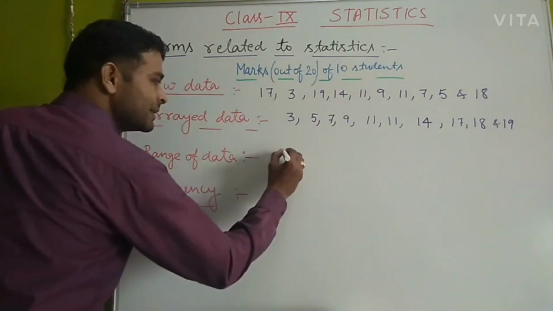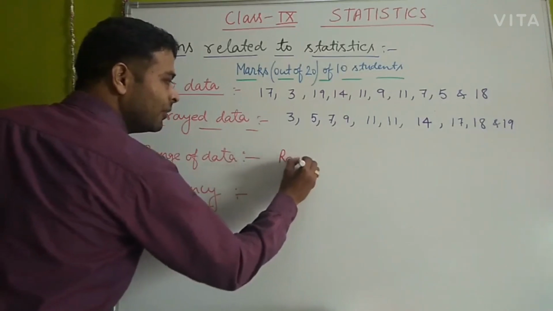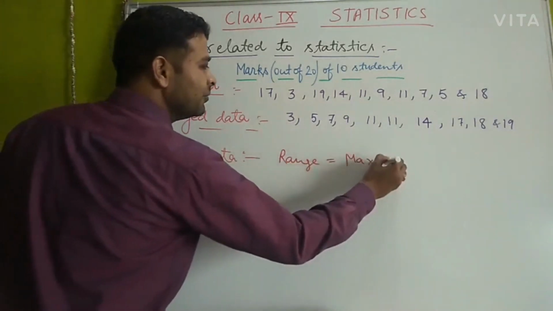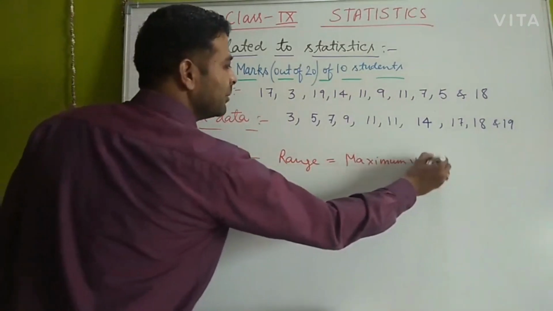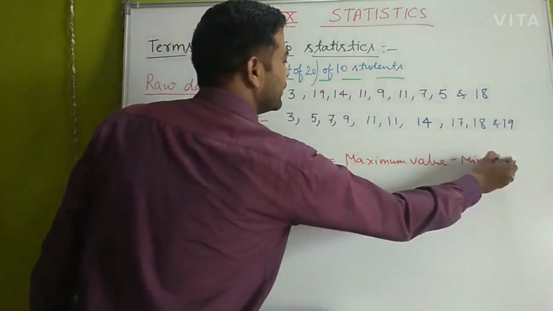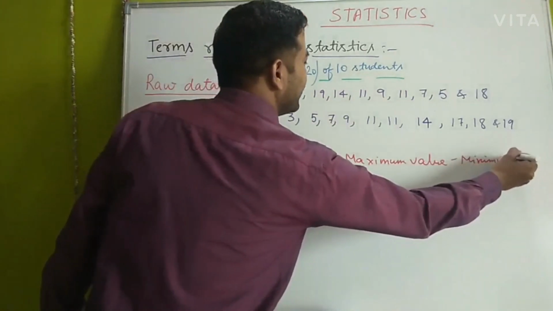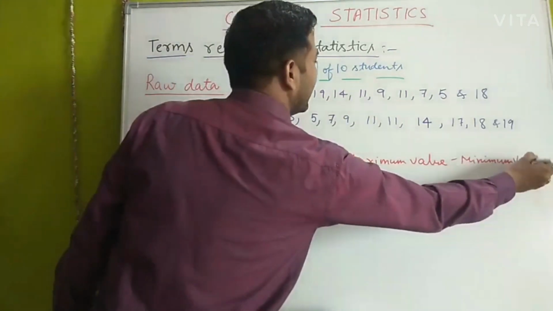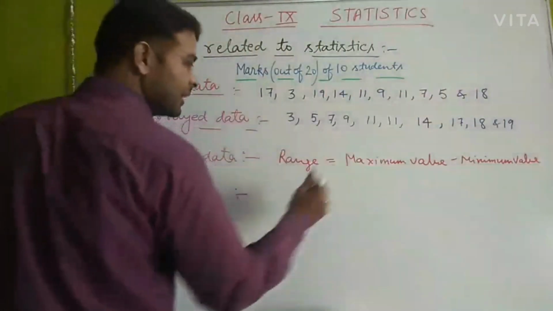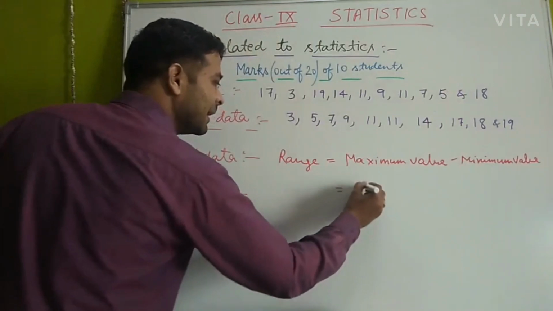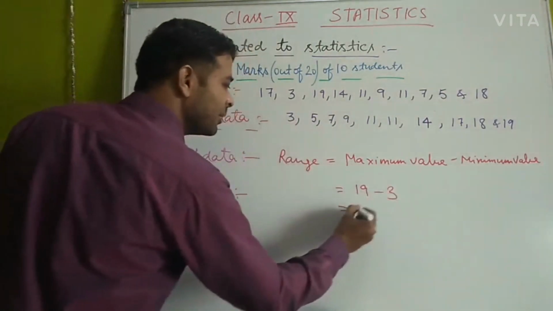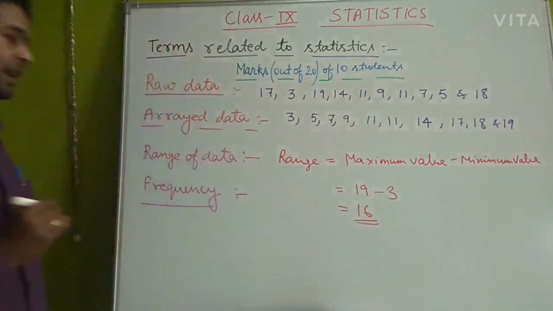Range actually is the difference of the maximum value and the minimum value. You have to find the maximum and minimum value from the data and subtract them. Find out the maximum value from the data. The maximum is written at the end, that is 19. And what is the minimum value? This is 3. So 19 minus 3 will be 16. This will be the range of the data.